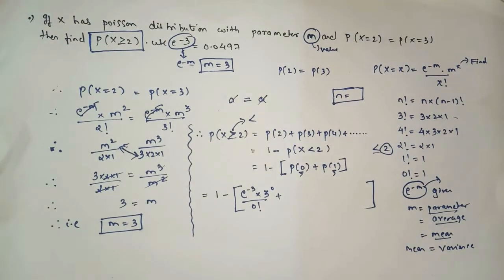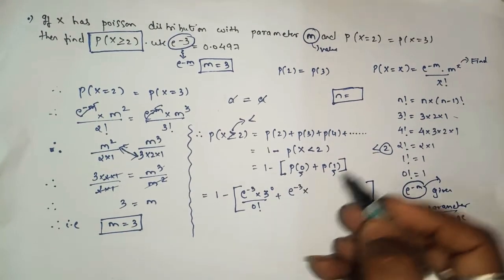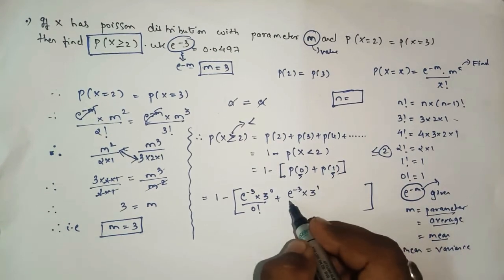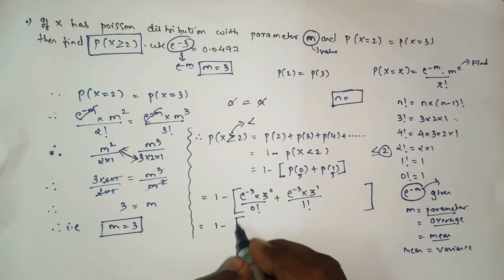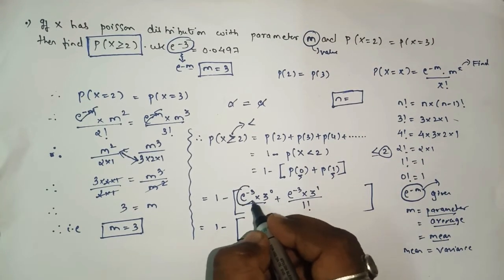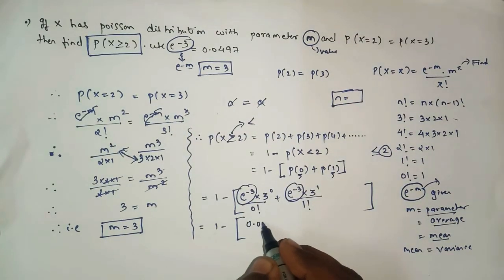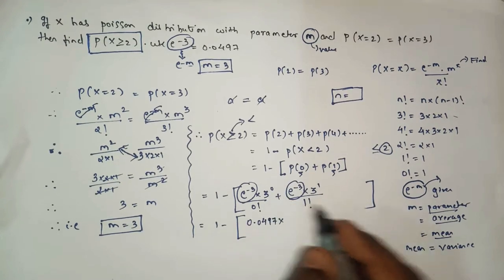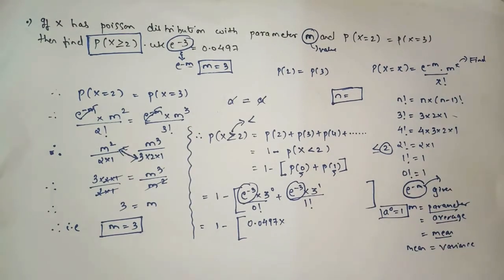plus e raised to minus 3 into m raised to x, m is 3, raised to 1 upon 1 factorial, yes or no? So 1 minus, here we have the value of e raised to minus 3, that is 0.0497, into any number raised to 0, we know that it is equal to 1 as per the indices formula, yes or no?